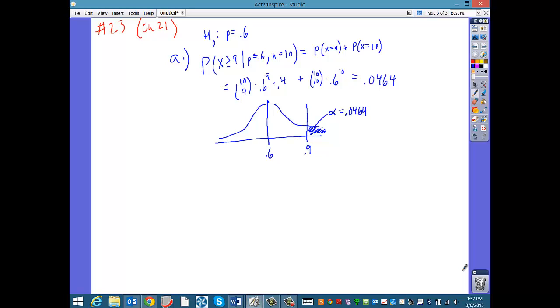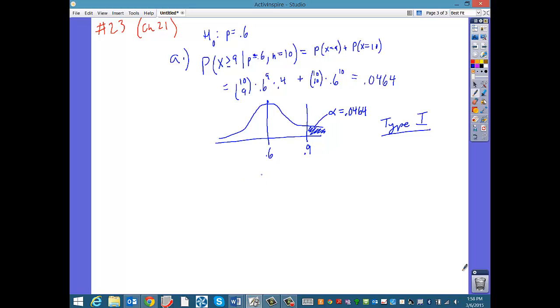In part B of the question, it says, if that happened, now the coach thinks the player has improved when in fact he did not. So what type of error is that? You should remember by now that it is a type 1 error because we rejected the null hypothesis. We rejected that he never got any better. We say that he did get better because the evidence overwhelmed us when in fact he did not. That is type 1. So this is the probability that we will think that the player got better when in fact he did not.